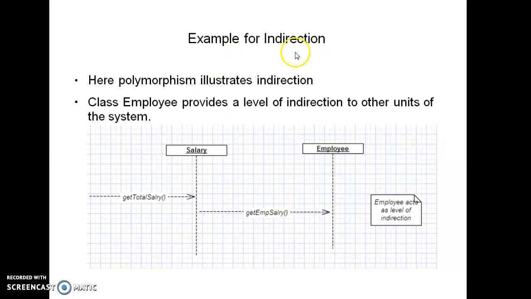So what we have done is make an indirection. We have put the employee class in between salary and personal. So whatever the salary class changes, it will change only for that particular employee, not in the personal class, not in the personal database. So the employee class here acts as an indirection.